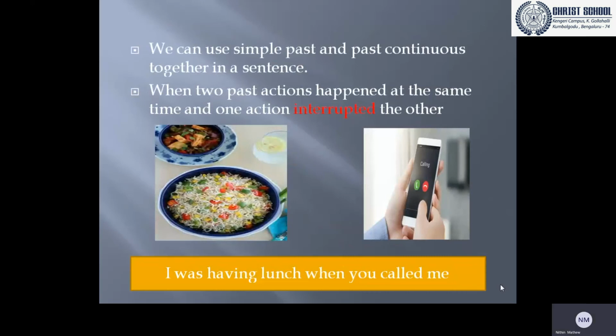So can you see two actions? I was having lunch is one action and you called me is the second action. So while I was having lunch, it was interrupted by the call. Did you understand? We use both the simple past and past continuous in the same sentence.